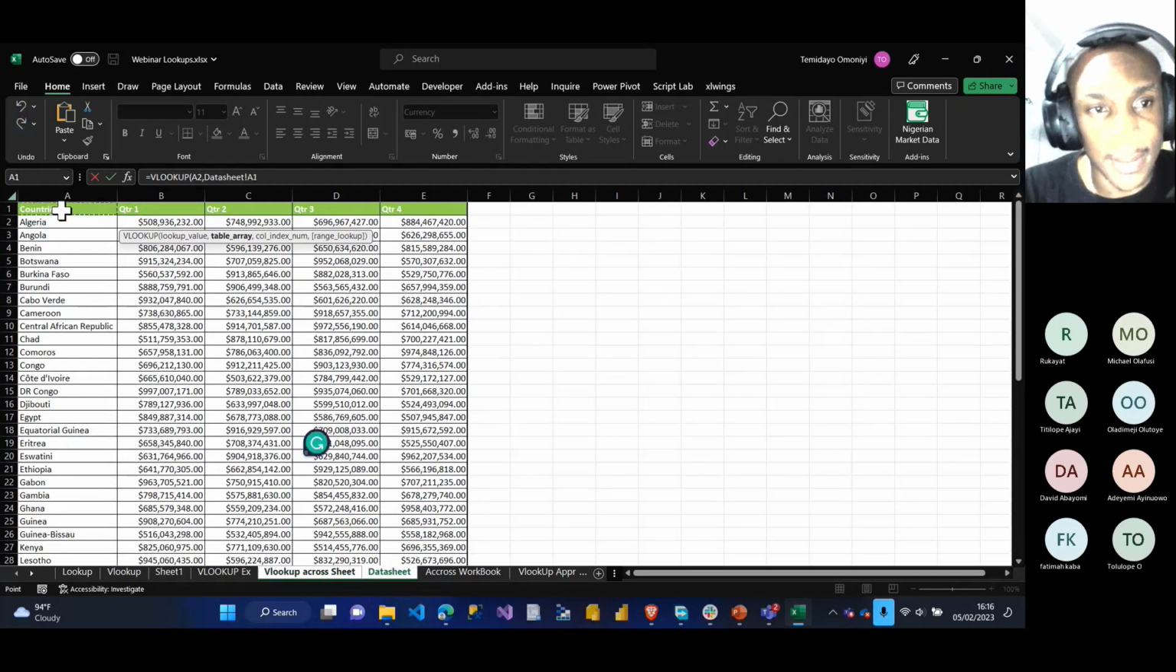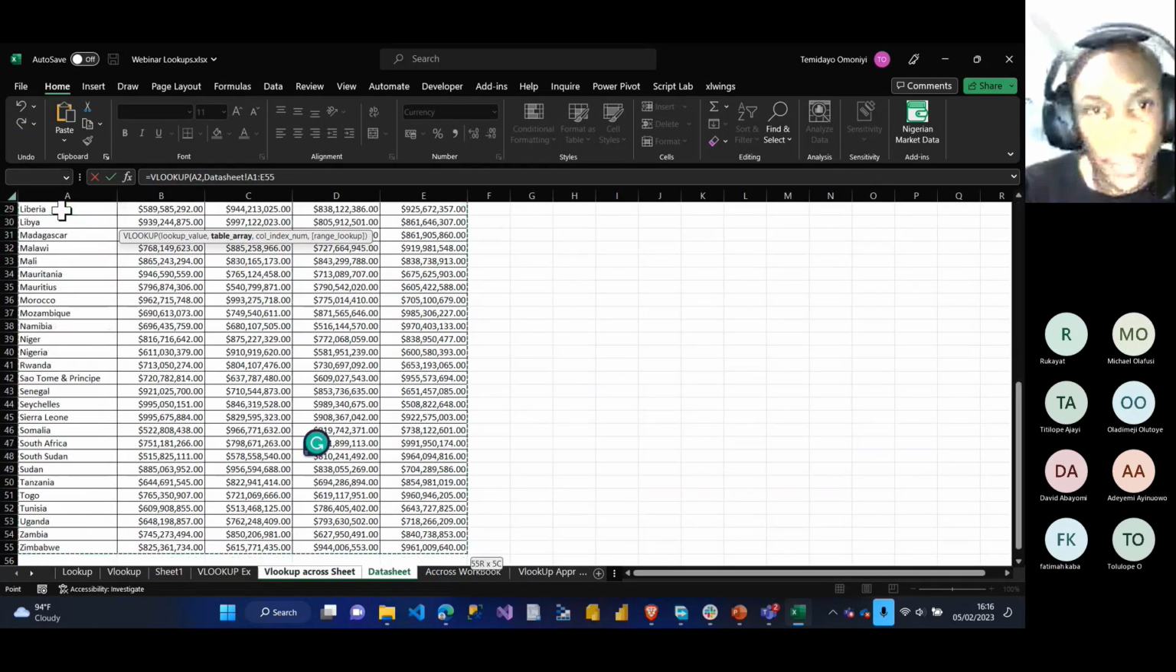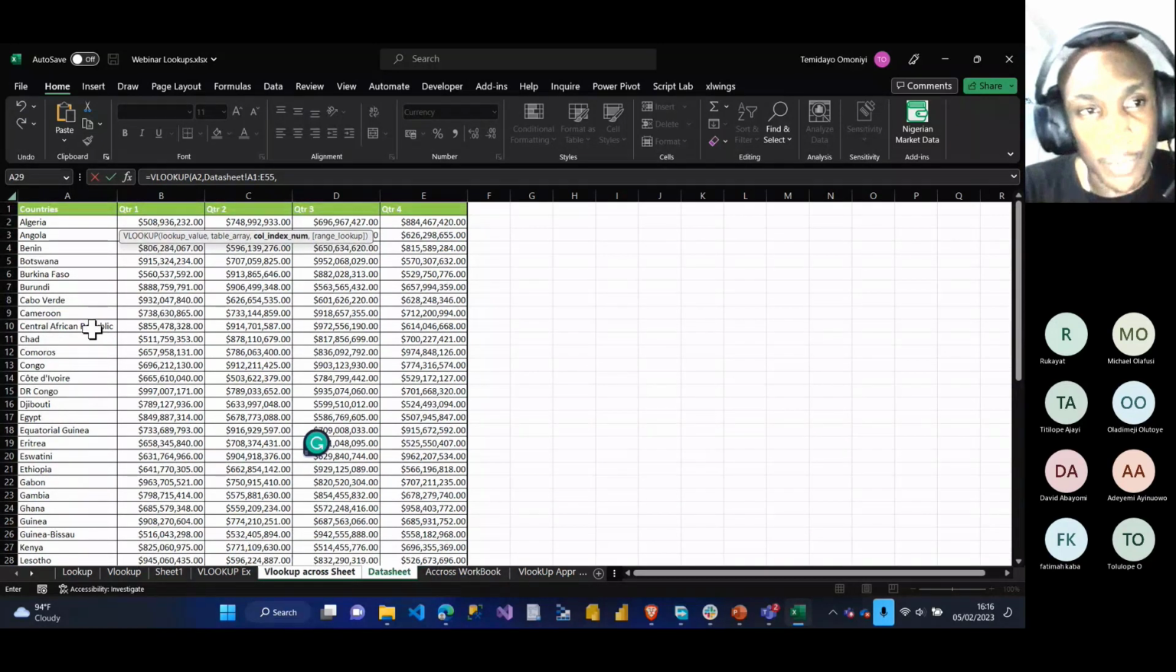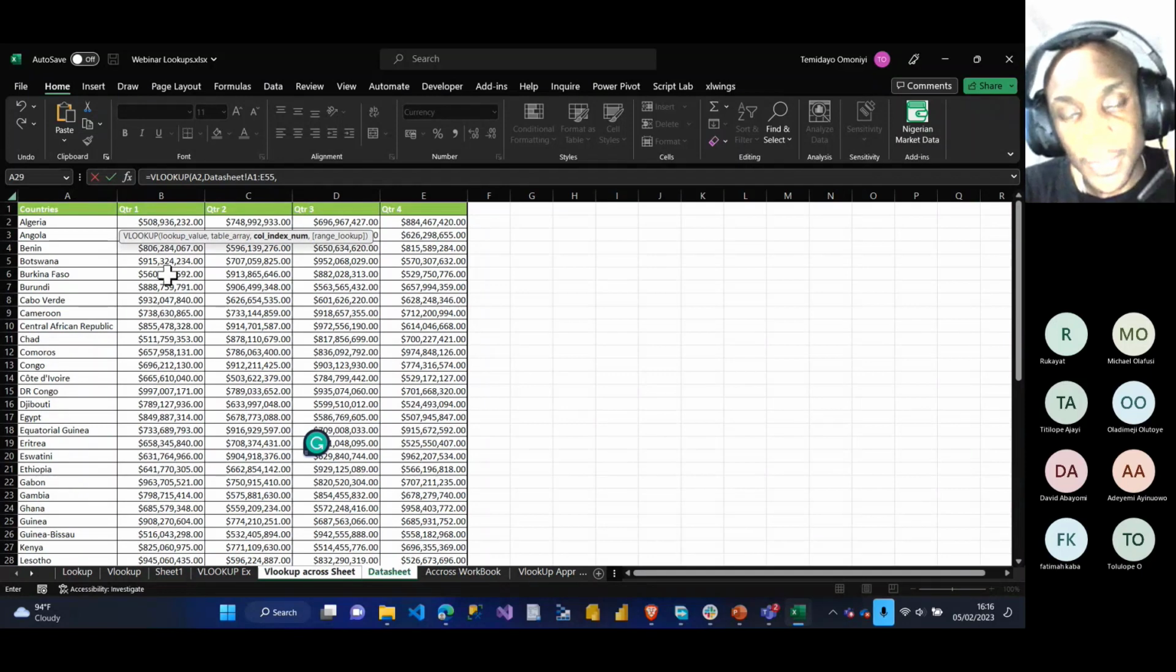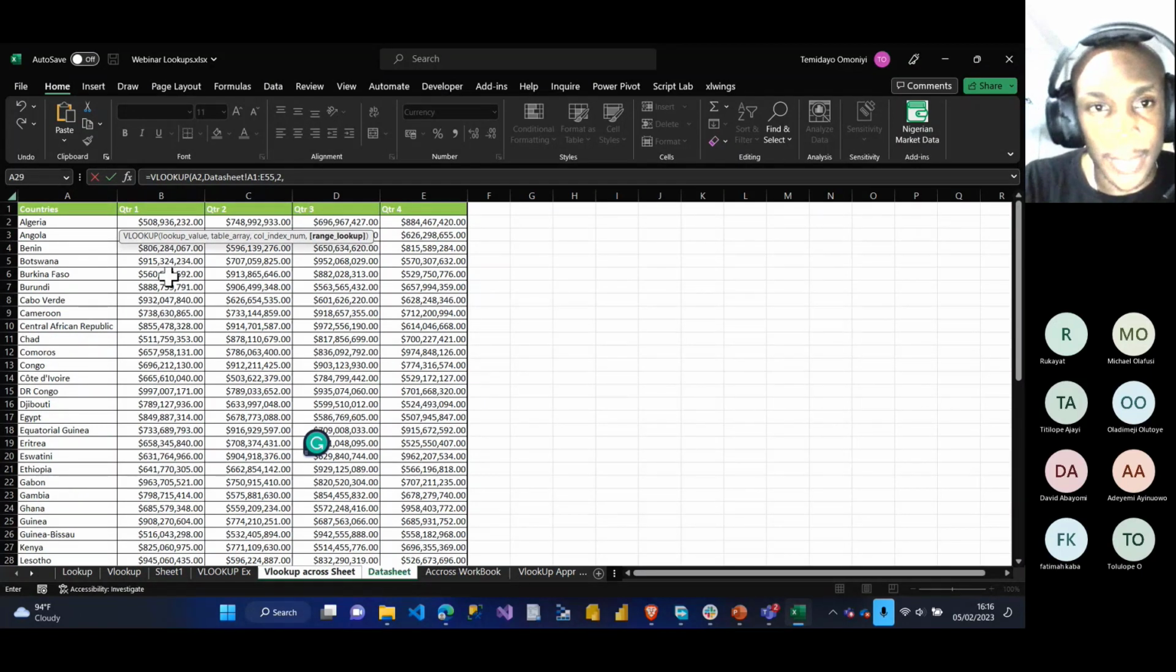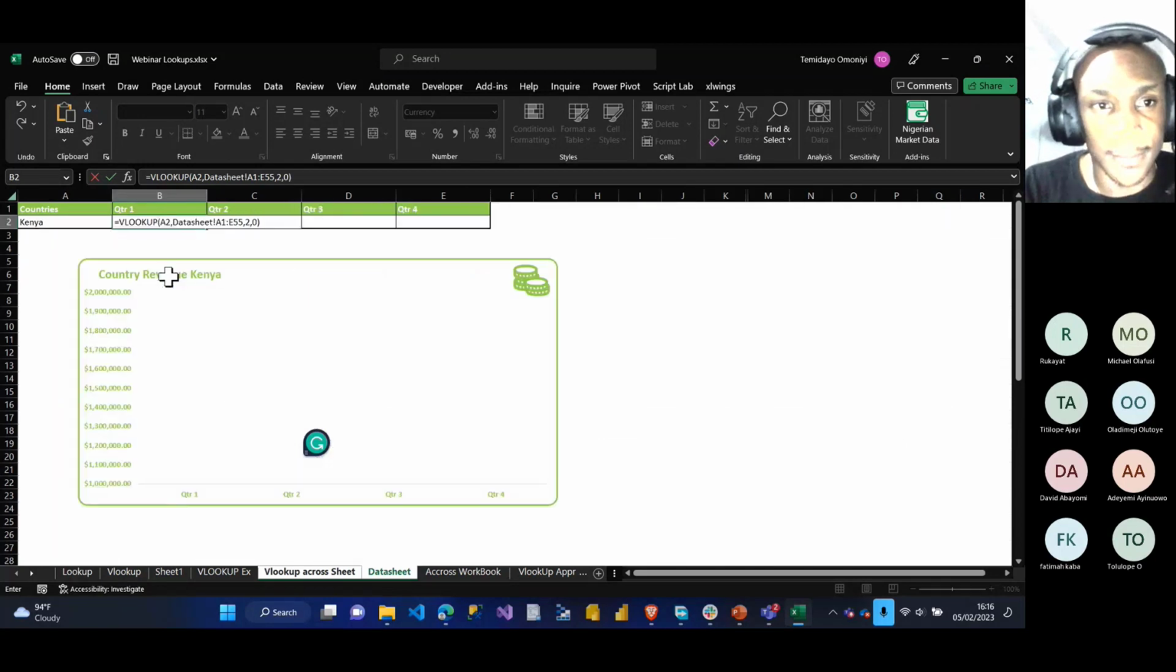So I select the entire data table, comma. I'm looking for column index number, the first quarter. The first quarter should be what? Column 1, 2. Quarter 1 is column 2. I put 2, comma, 0, close my bracket, enter.